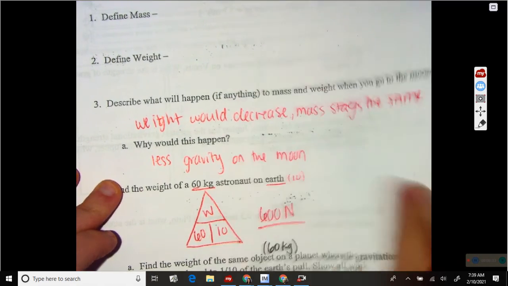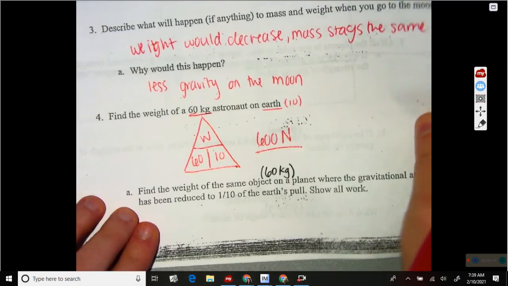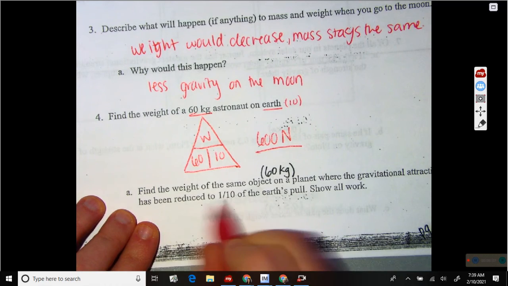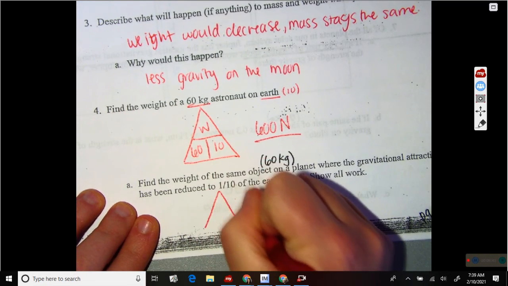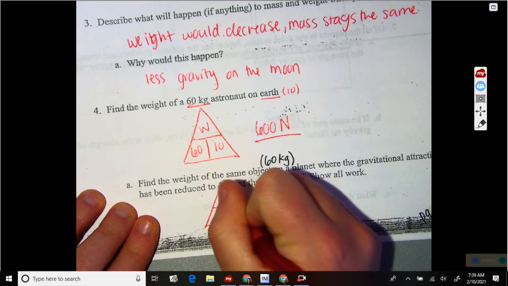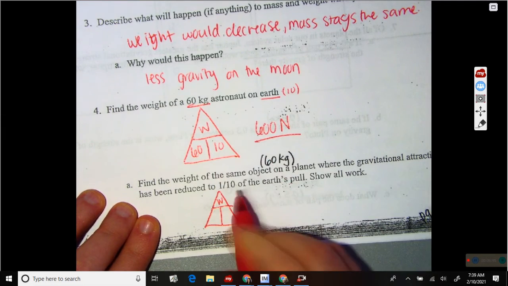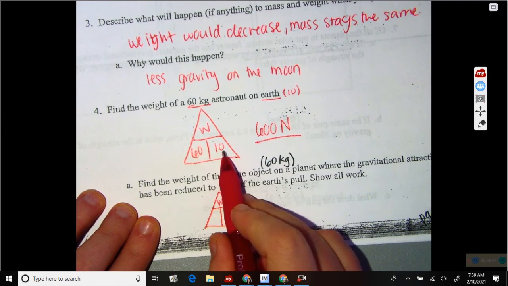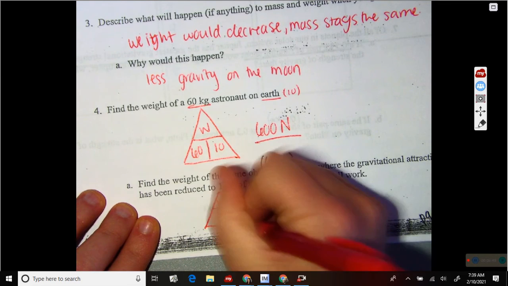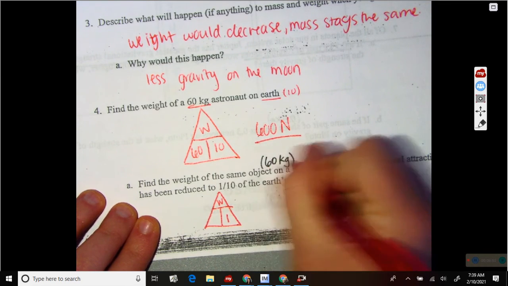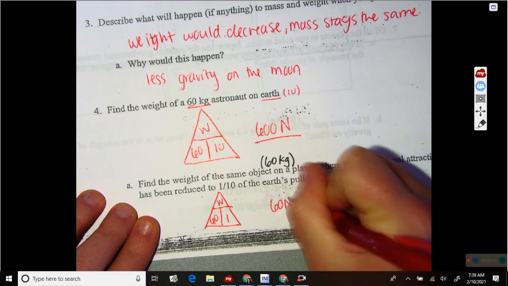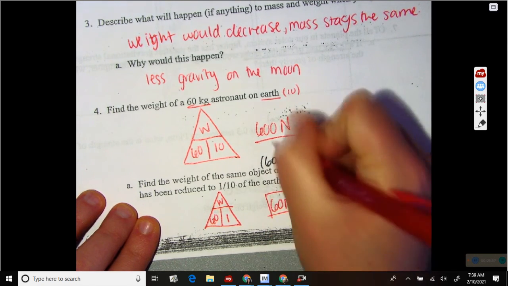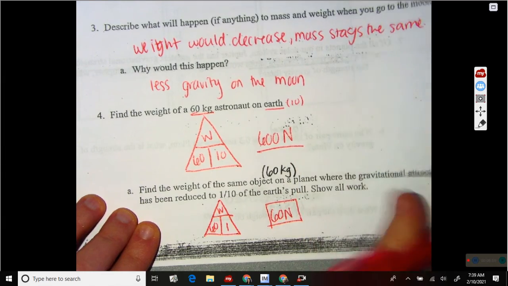Now it says find the weight of the same object on a planet where the gravitational attraction has been reduced to 1/10 of the Earth's pull. Okay, so let's do that. We still want the weight, so I'm going to leave that blank. And we want gravity to be 1/10. So 1/10 of 10 is 1. We want the mass to be the same, 60. 60 times 1 would be 60 newtons. And you could tell that because 60 is 1/10 of 600.